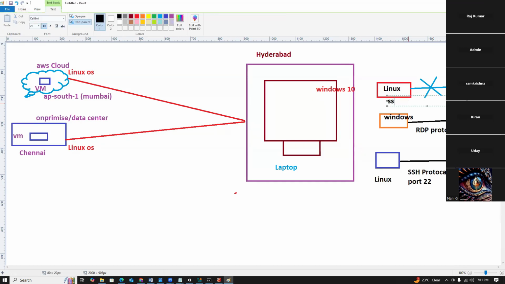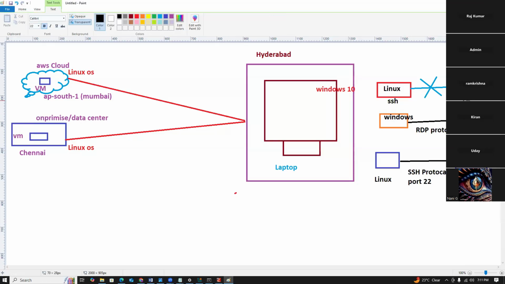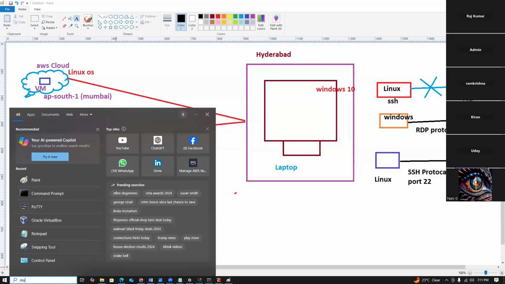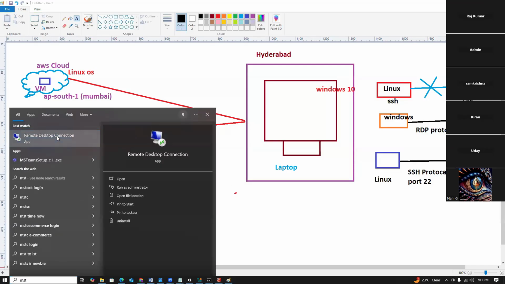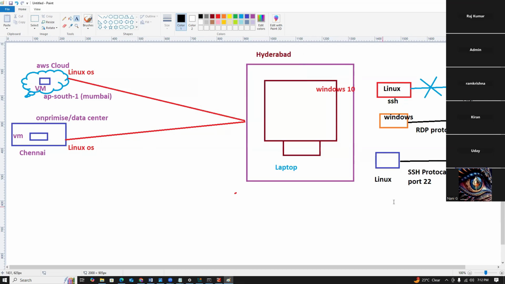Linux uses SSH. Is it possible to use RDP for that? No, it's not possible to connect different platforms this way. So how can we connect from Linux to a Windows machine? I will show you. MSTSC means remote desktop. If you want to connect from Windows to Windows, you can use RDP, the remote desktop protocol. From Linux to Linux, we can use the SSH protocol.